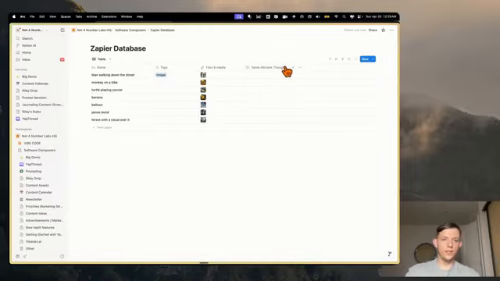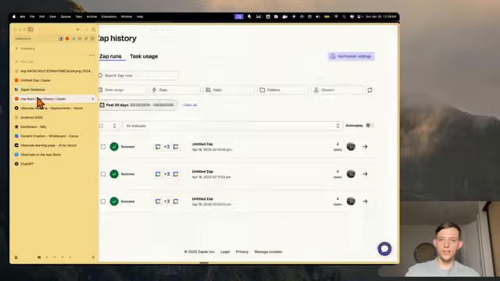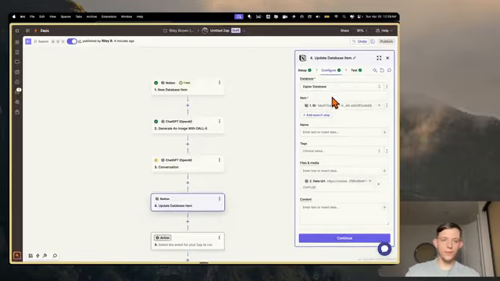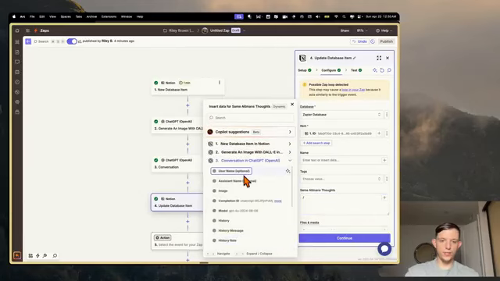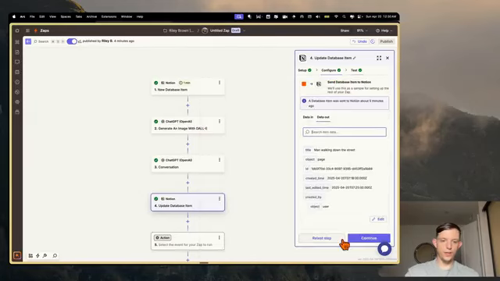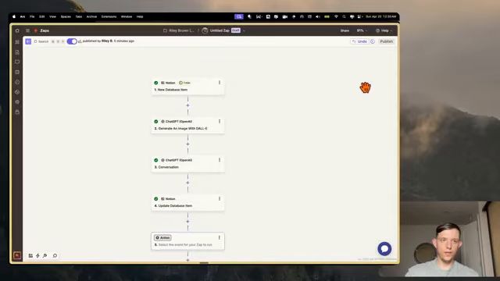Now we can go back to Zapier and refresh these fields. There we go, Sam Altman's thoughts. And now we can add in this conversation here, and we are looking for the reply, and we can hit continue, continue, continue, and then now we can publish.